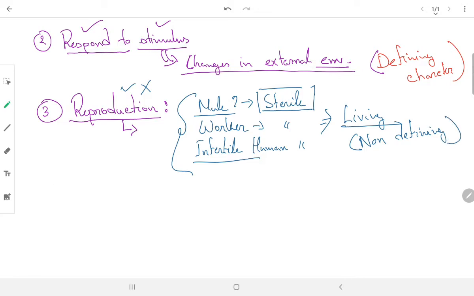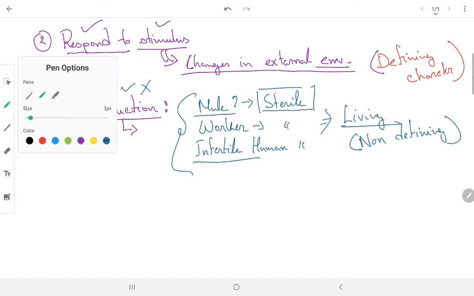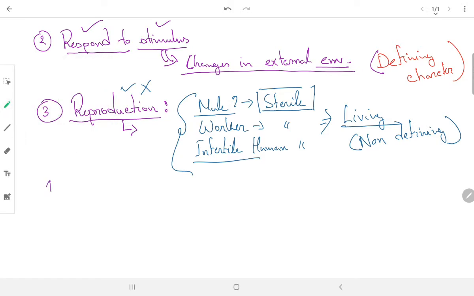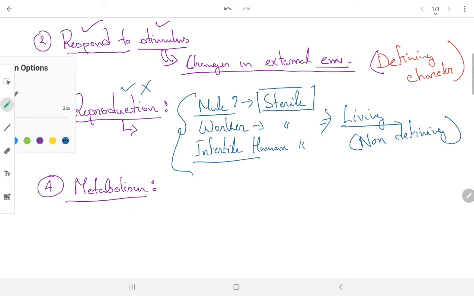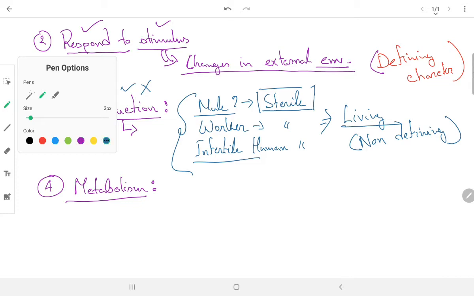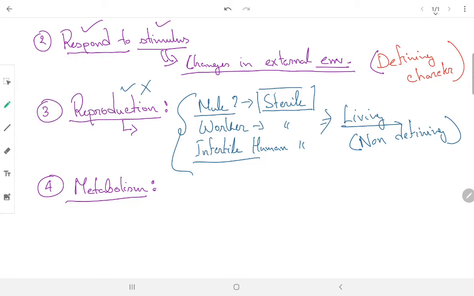What more characteristics do we have? The fourth one is metabolism. What does metabolism mean? Metabolism means all the reactions going on inside a cell or organism. So metabolism is the sum of all reactions in an organism.